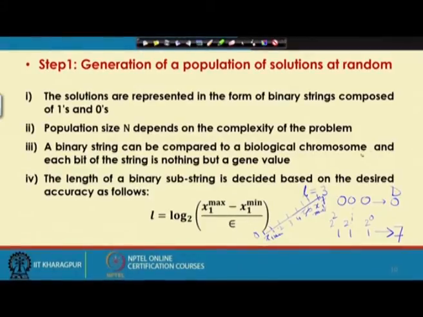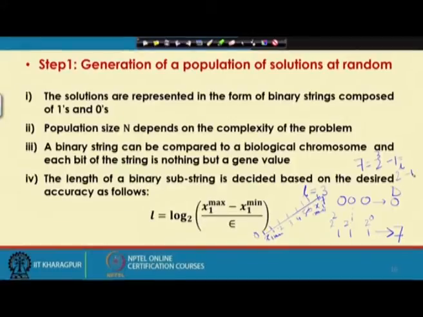Now, this 7 is nothing but 2 raised to the power 3 minus 1, and here 3 is nothing but L. So, 2 raised to the power L minus 1. That means, if I use only small l number of bits, I am dividing the whole range for x1 equally into 2 raised to the power L minus 1 equal parts.